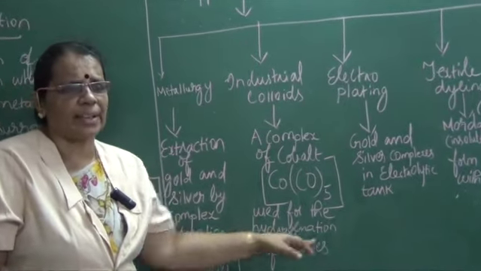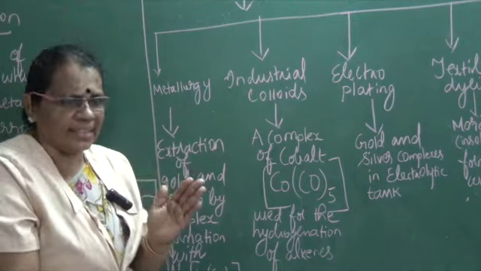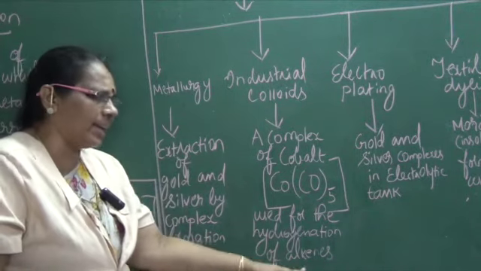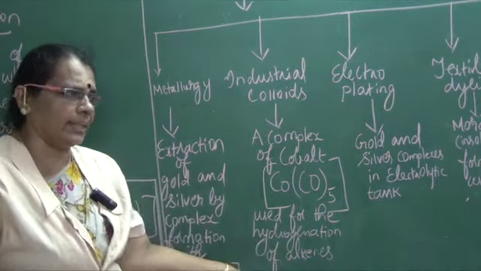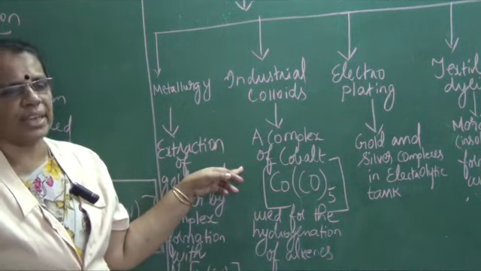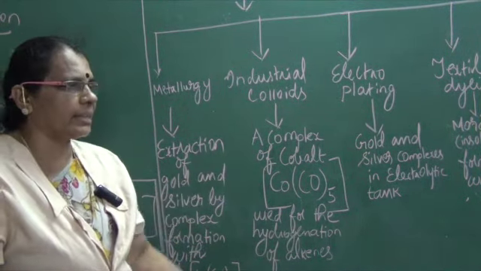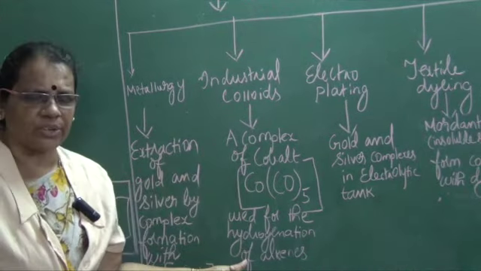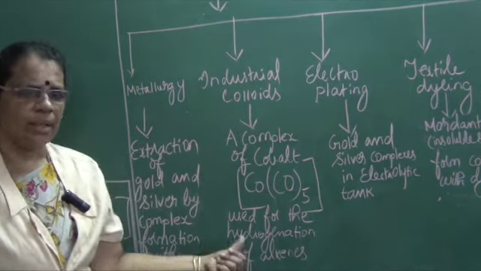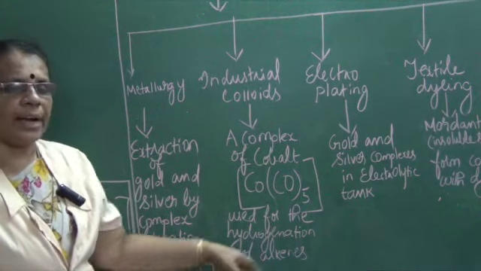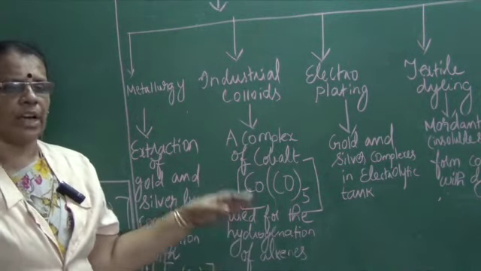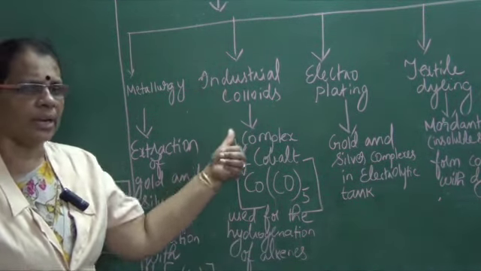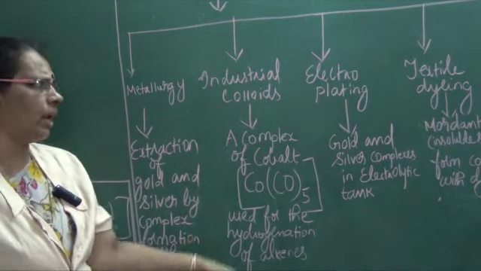Hydrogenation is nothing but adding hydrogen to alkenes. When hydrogen is added to alkenes, they are converted into alkanes. Here we are using a complex of cobalt, which is pentacarbonyl cobalt. In industrial application, it is used as a colloid. For example, in the hydrogenation of alkenes, we use a complex of cobalt, pentacarbonyl cobalt.